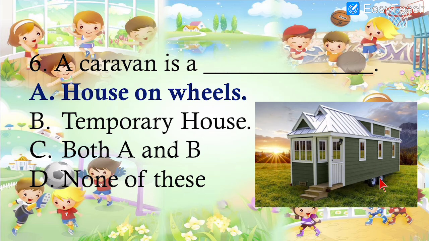Over here you can see the house on wheels, and that is also a kind of temporary house, because a caravan can be shifted from one place to another place. What is the spelling? Caravan. House on wheels, that is caravan.